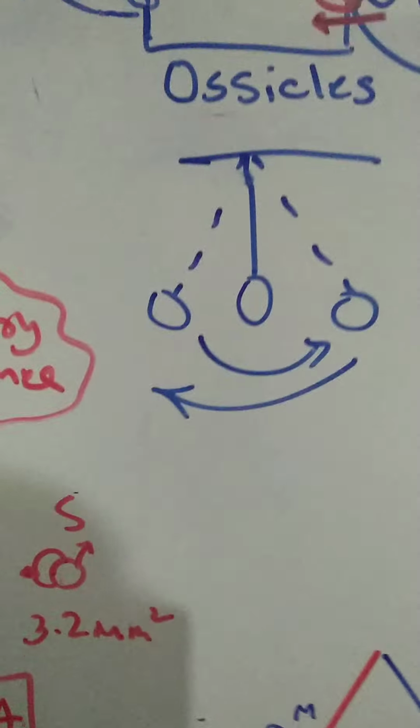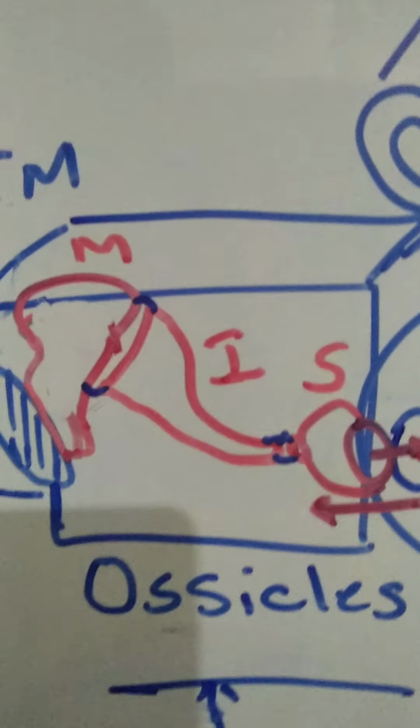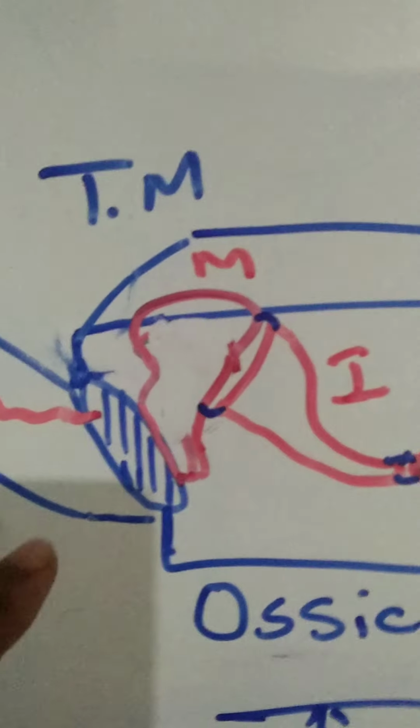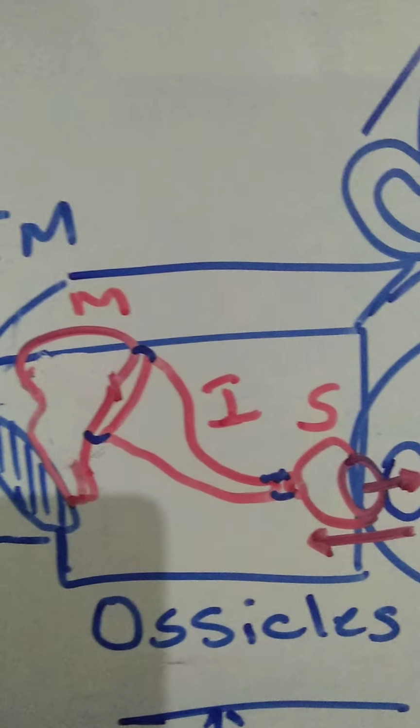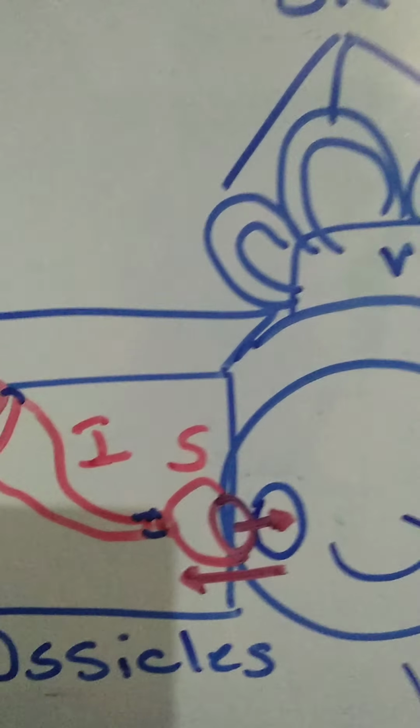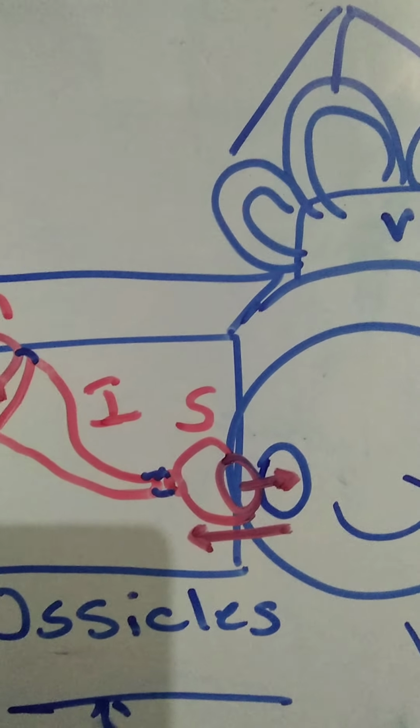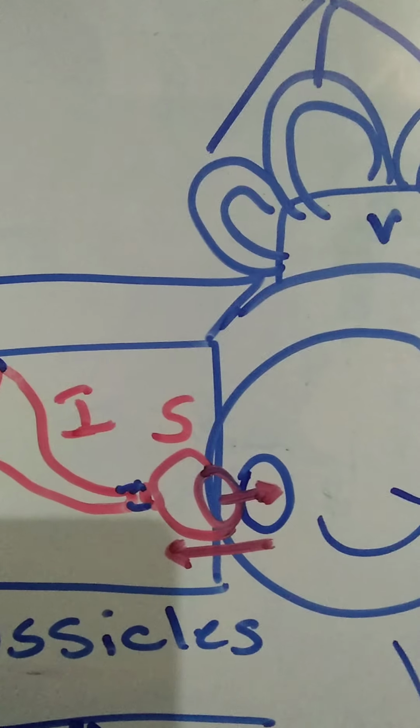So what is this amplification done by? The ossicles in the middle ear and the surface area difference between the tympanic membrane and the footplate of stapes. Now we are in the middle ear cavity. The stapes moves in and out of the cochlea like a piston.